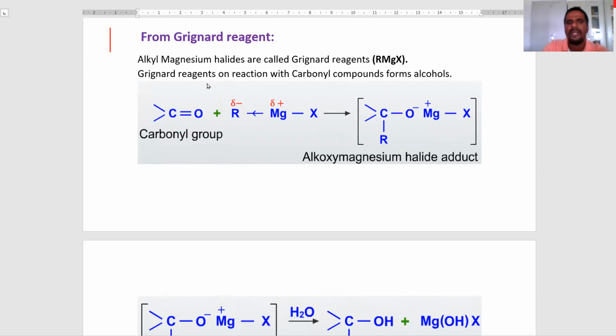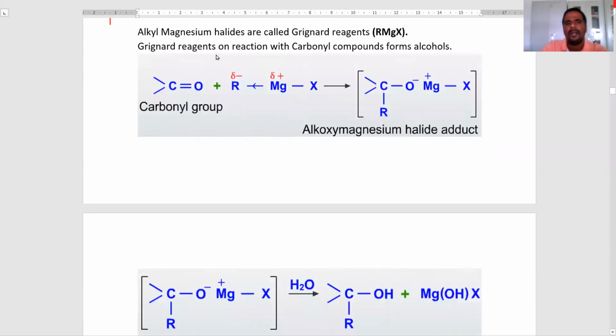Now see how the reagent attacks the carbonyl compounds. Grignard reagent reacts with carbonyl compounds to form the various alcohols, that is, primary, secondary and tertiary alcohols. This is a general reaction. We observe that this is a carbonyl functional group. In the carbonyl group, the carbon is partially positive and the oxygen is partially negative, because this bond is a polar bond. Carbon is less electronegative than oxygen. In the Grignard reagent, the R group is a nucleophile.